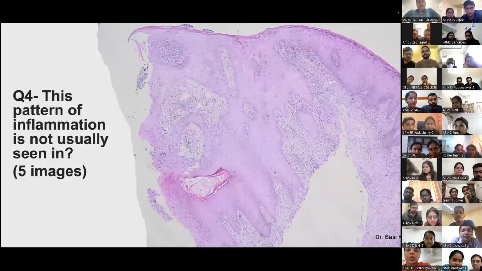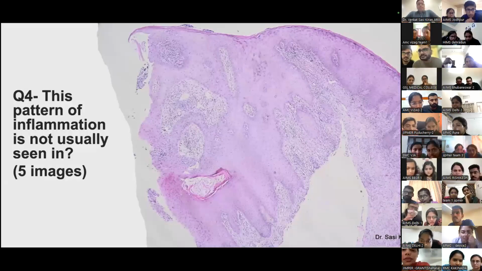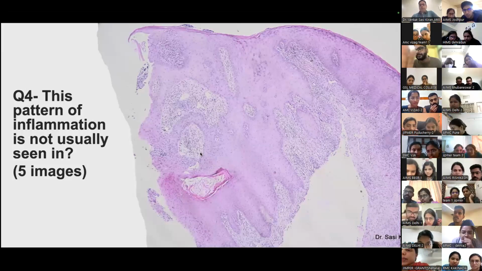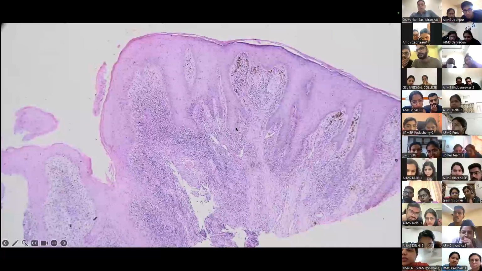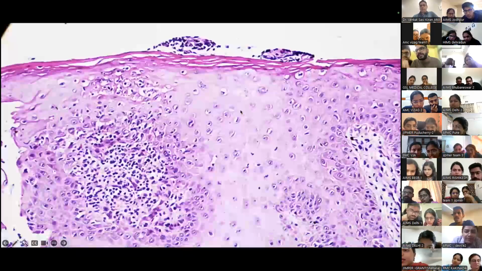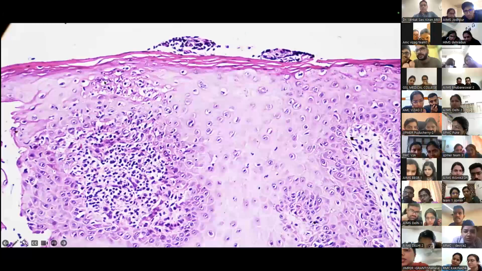Excellent. Right. So question number 4. This pattern of inflammation is not usually seen in. Okay. So that's the first image, you've got 5 images. That's 1. Oops. Okay. That's 2. You're looking at the pattern of inflammation. Look at the epidermis. Look at the dermis. I'm going to go higher power into the dermis in a second. So that's the epidermis still.